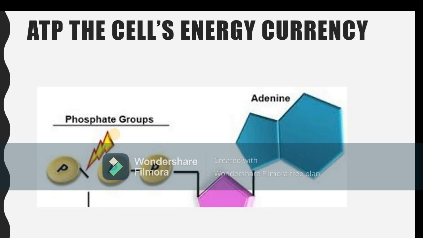Each ATP molecule has 3 subunits: adenine, 5 carbon ribose sugar, and phosphate groups. The covalent bond between the phosphates is a high energy bond, and a lot of energy is released when this bond is broken. The breaking of one phosphate bond releases about 7.3 calories per mole of ATP. So ATP plays a central role as an energy currency in all organisms, and it must have appeared early in the history of life.